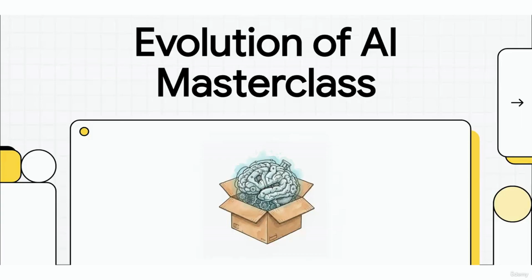Artificial intelligence can feel like this massive, impenetrable black box, right? Well, today, we're prying it wide open together. We're going to unravel the entire evolution of AI, tracing its path from those clunky, rigid early rules all the way to the jaw-dropping generative tools we're using today. Let's explore how this whole thing actually works.